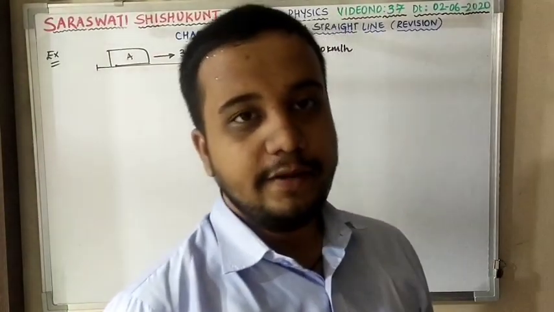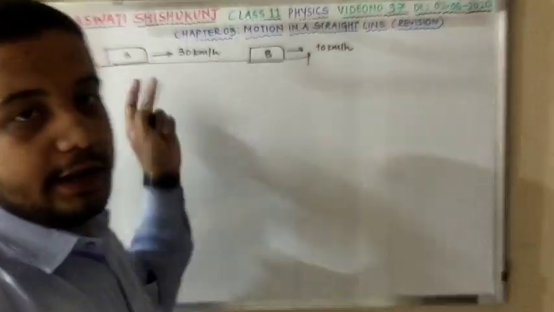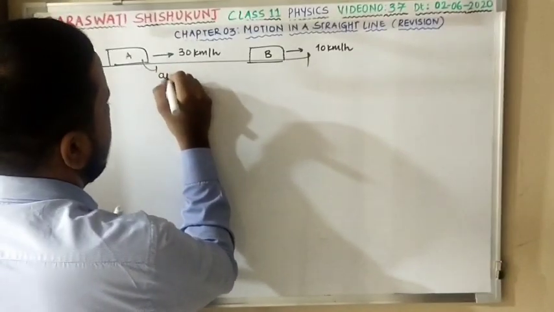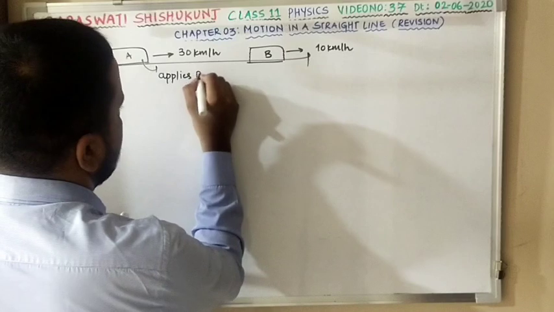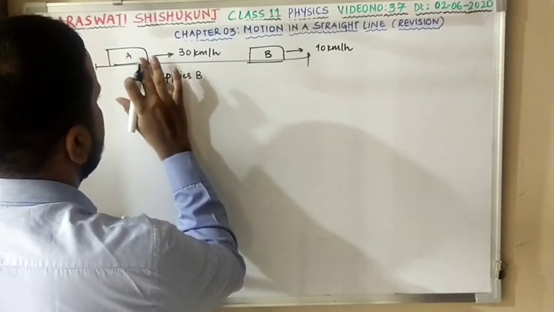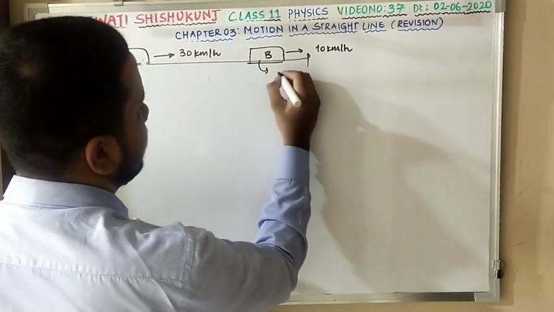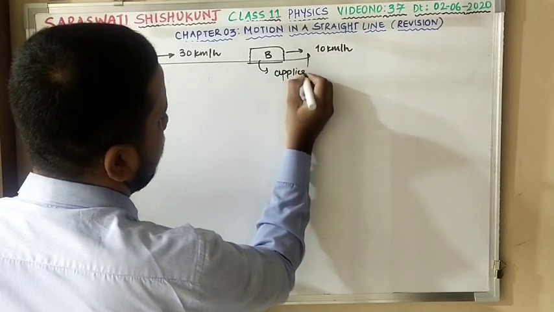Now they are asking that if the driver of train A applies brake, or you can say driver B applies brake. Clear?